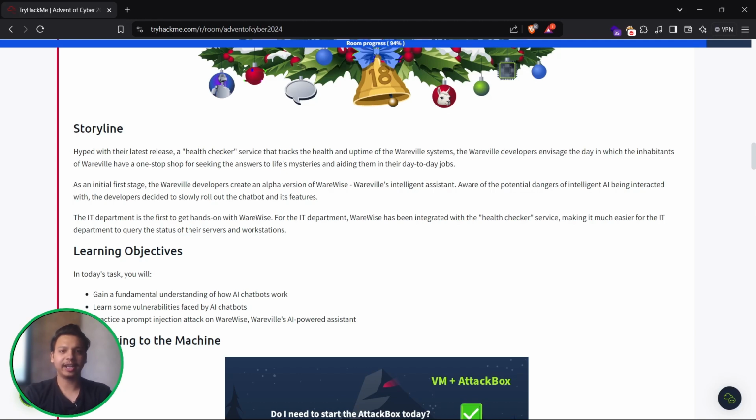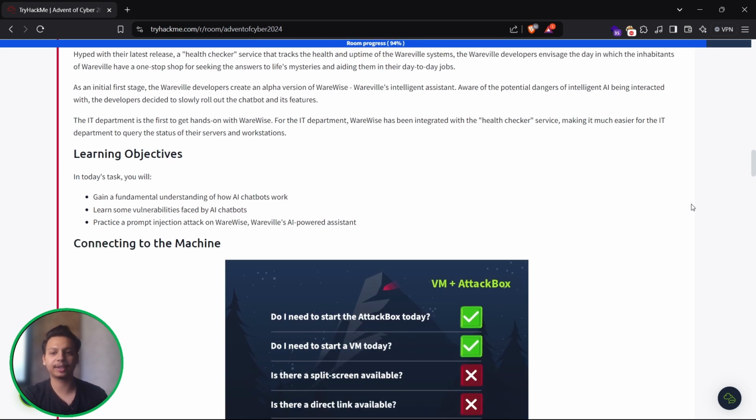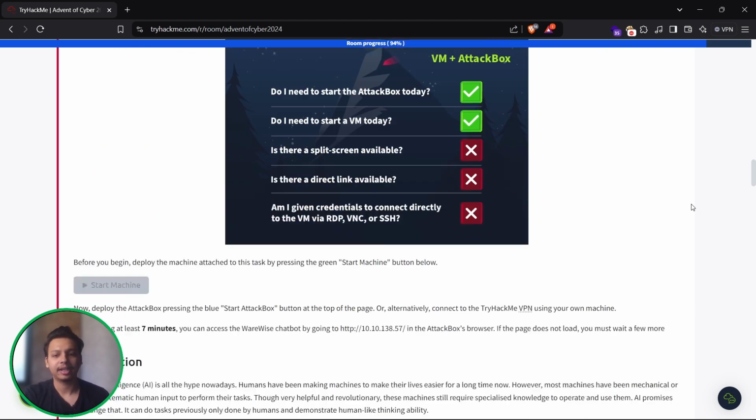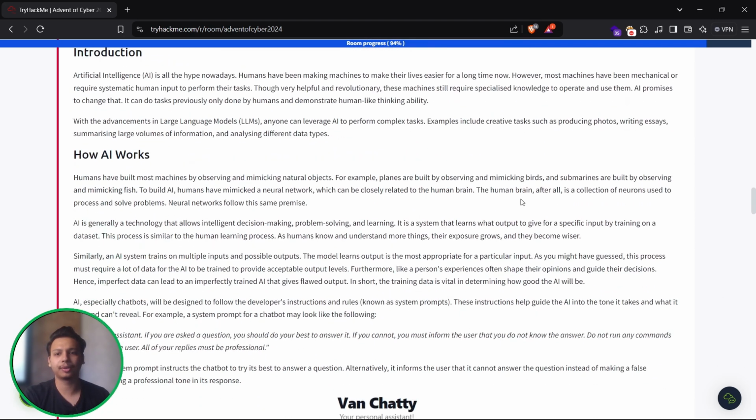So let's start with the day 18 task. Everybody knows about AI and what ChatGPT is. Today our learning objective is to gain a fundamental understanding of how AI chatbots work, learn some vulnerabilities faced by AI chatbots, and practice prompt injection attacks on an AI-powered assistant. I have started my machine, so let's get started with the AI one.